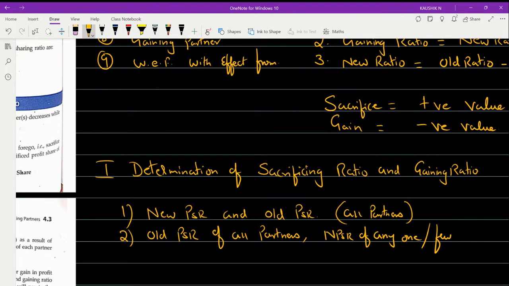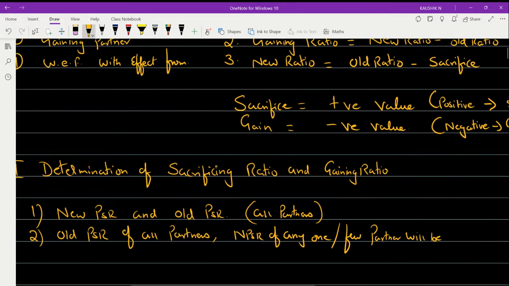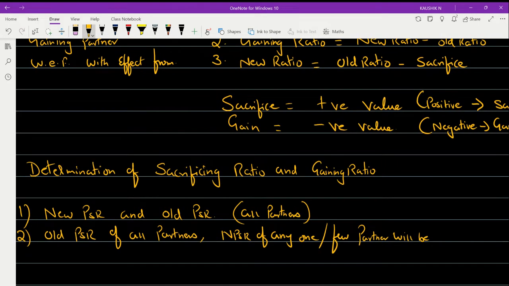It won't be available for all the partners. NPSR of any one or few partners will be available. So these are the two different types of problems that you are going to undergo.